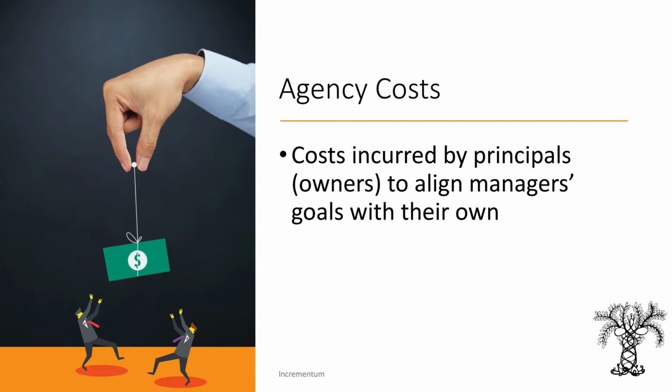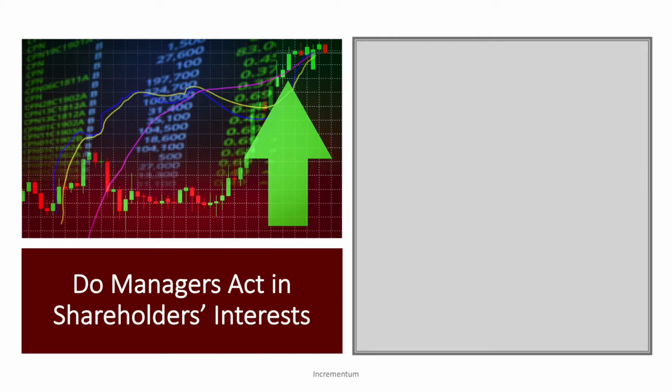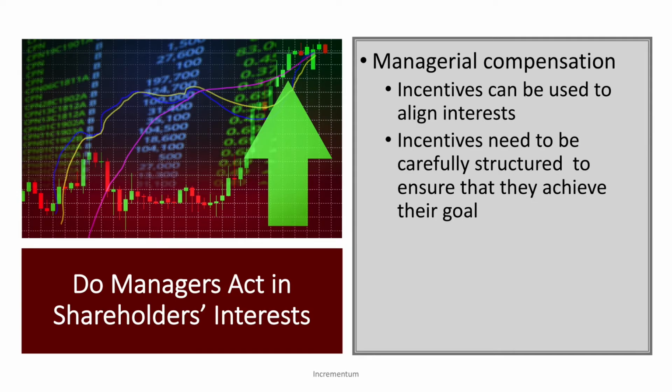In order to align managers' interests with their own, shareholders bear what are called agency costs. So these are costs that are incurred by the shareholders in order to align managers' interests with their own. So this could be, for example, stock compensation, it could be options, and other bonuses. Every now and then on the news, we do hear about some bad actors not acting in shareholder interests, but most managers actually do act in shareholder interests because there are other factors that align their interests. So one could be the compensation they receive, which are those agency costs that shareholders are bearing. So again, shareholders can use incentives to align the manager's interests with their own.